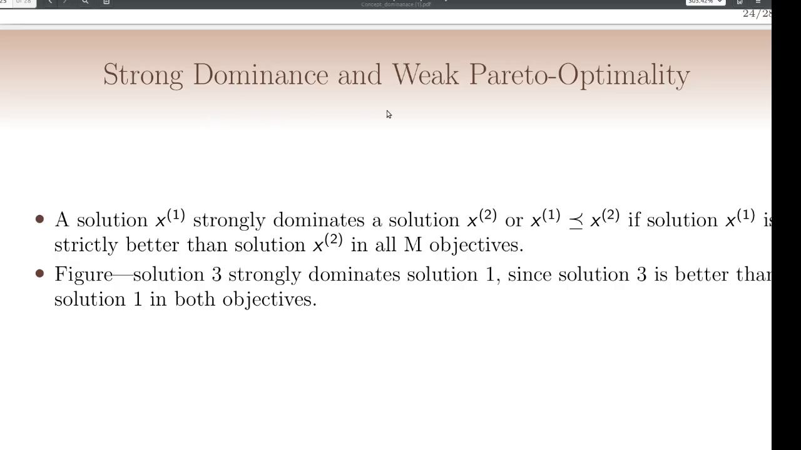Now let's see strong dominance and weak pareto-optimality. What is meant by strong dominance? A solution X1 strongly dominates a solution X2 if solution X1 is strictly better than solution X2 in all M objectives. If X1 is strictly better than X2 in all M objectives, we can say it is a strong dominance, that is, X1 strongly dominates solution X2.